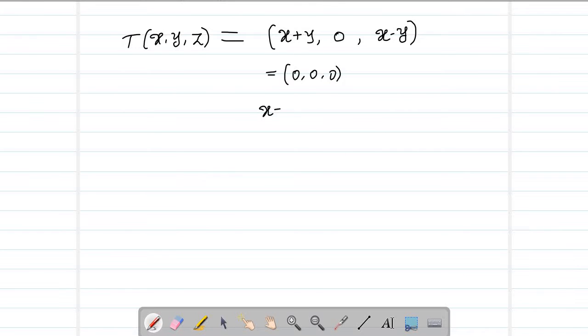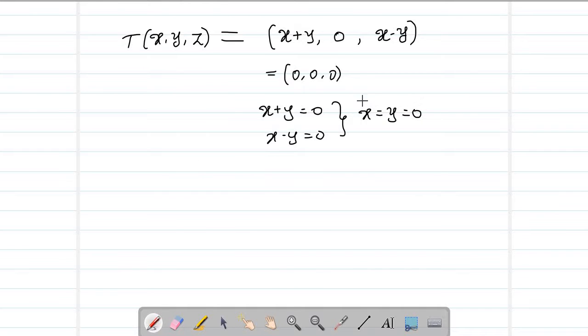Suppose I start with a mapping T of x, y, z equal to x plus y, 0, x minus y. Now the null space is going to be 0, I don't want that to happen, so I will take 0 here. Now you see what are all the elements which are mapped to 0 under this transformation. It means we want this to be 0, 0, 0. So this can be 0 when x plus y is 0 and when x minus y equals 0. It is possible only when x and y both are equal to 0.